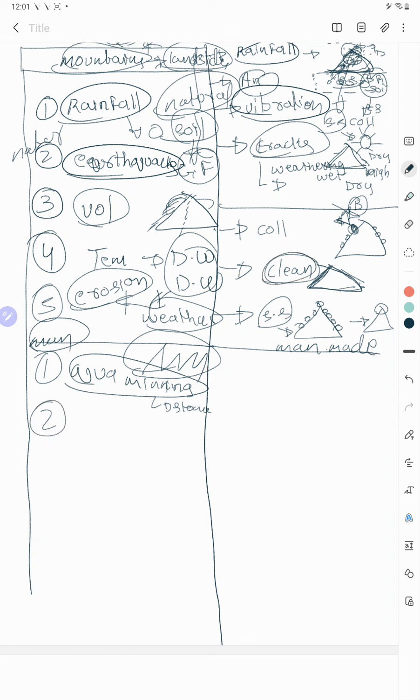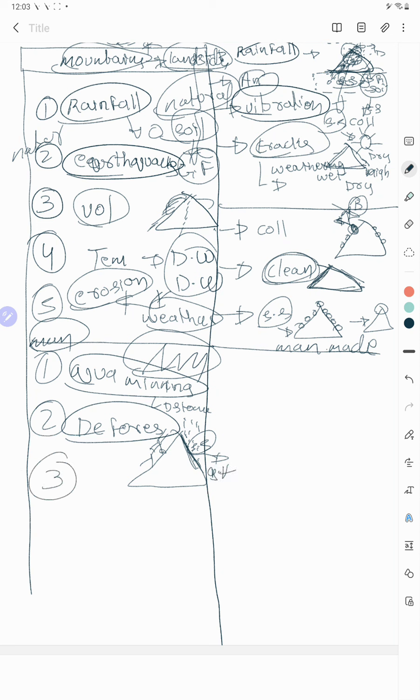And clearing, here we are clearing, here also we are clearing. How are we clearing here? In the negative sense, that is deforestation. These also lead to causing landslides. How? Because if this is a mountain, if trees are not there, if a plain area is there, what happens? Directly rain will fall on the ground and it will disturb the structure of the soil, rock, whatever, and it will disturb the shear strength, and this shear strength will succumb to the gravitational force.